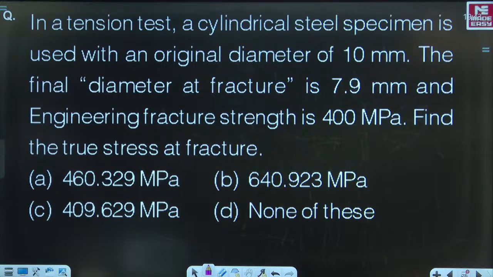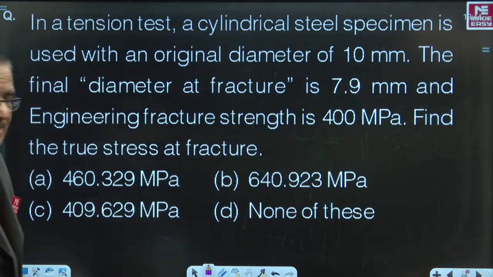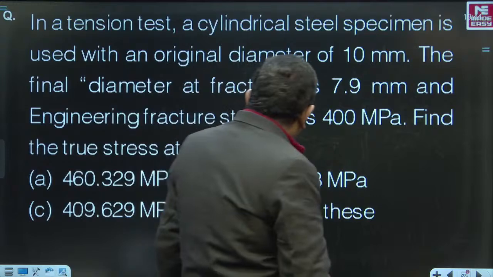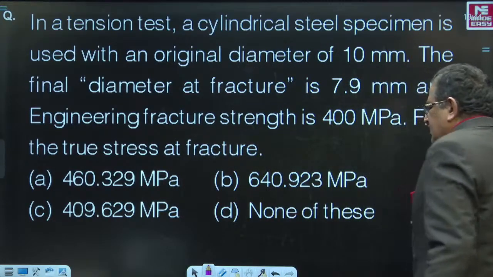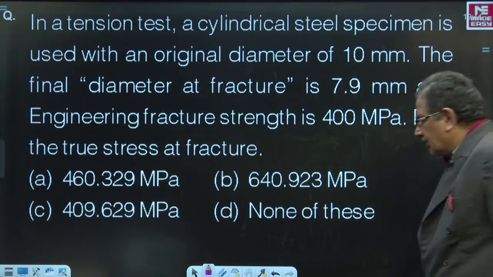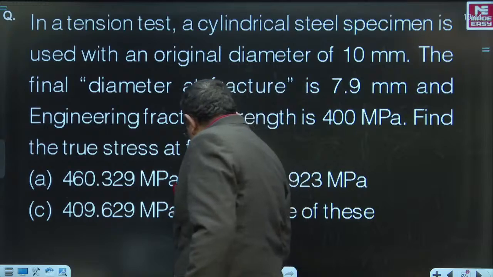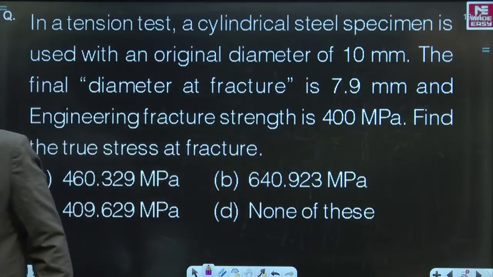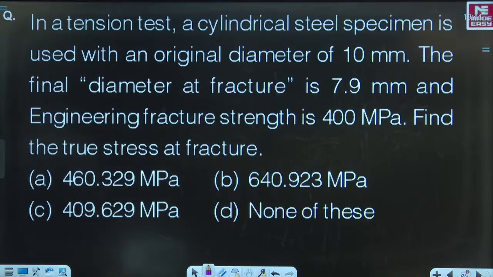What's the importance of this particular question? This was given in one of the GATE examinations, not with the same data, of course. Now, try to solve it and let me have the answer from you. What's the answer for this particular question?